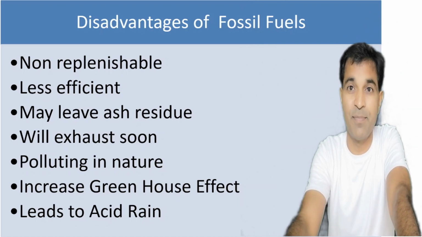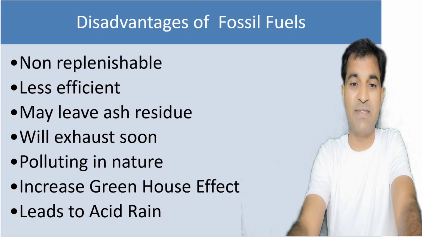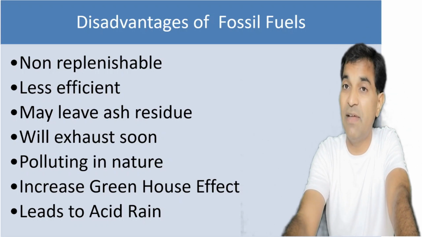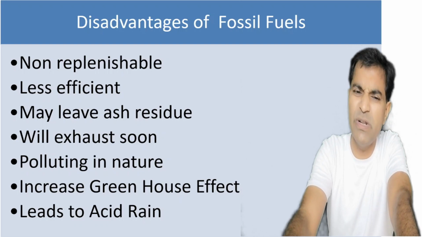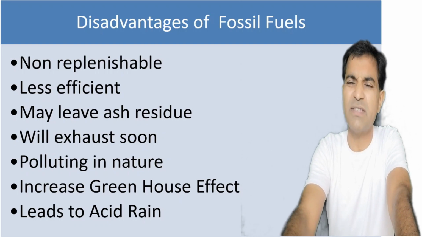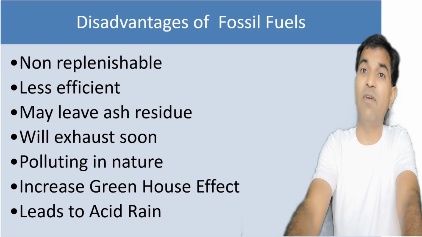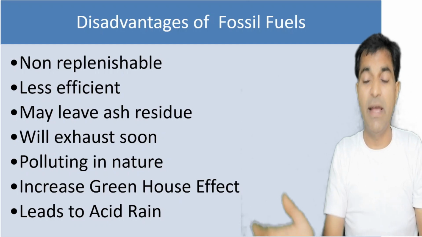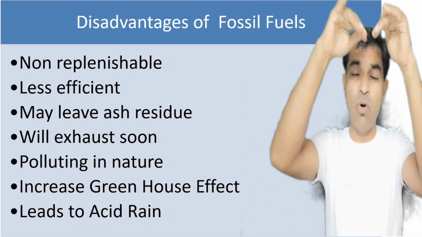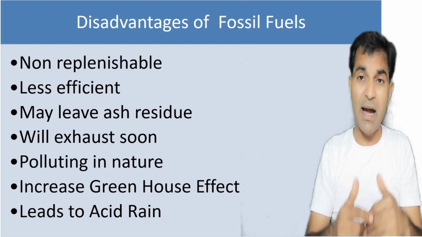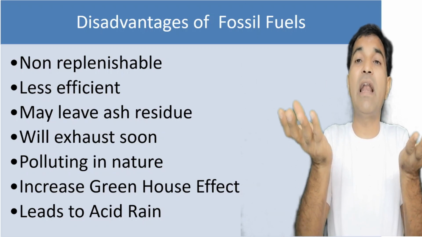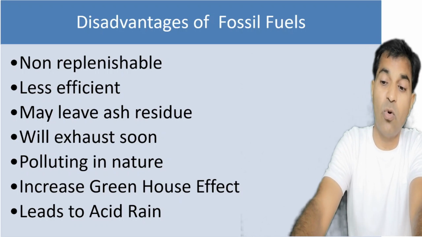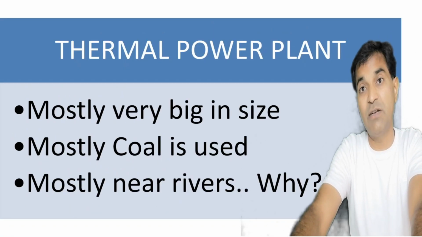Less efficient. Hardly we are getting 40% efficiency. It leaves ash and it will exhaust soon. So definitely we'll have to go for the alternative. It is polluting in nature. It gives oxides of carbon, nitrogen and sulfur in the environment which lead to acid rain and the greenhouse effect, which leads to an increase in the temperature of the earth and ultimately melting of icebergs, melting of ice and ultimately an increase in the water level. So it may submerge seashore cities, the coastal cities like New York, Washington, Mumbai, etc.